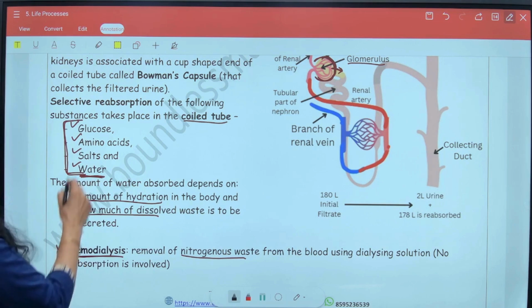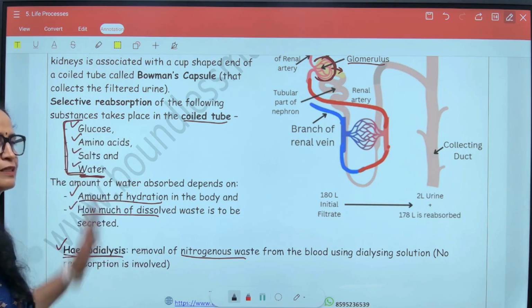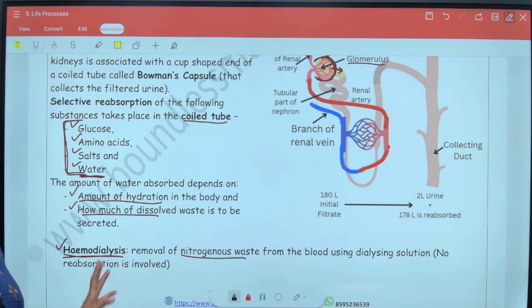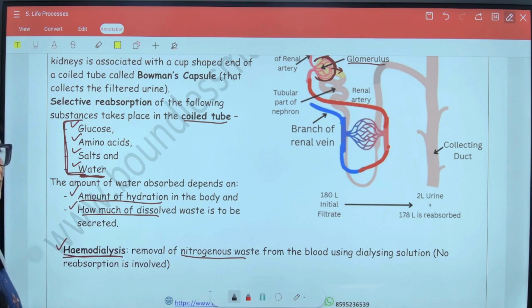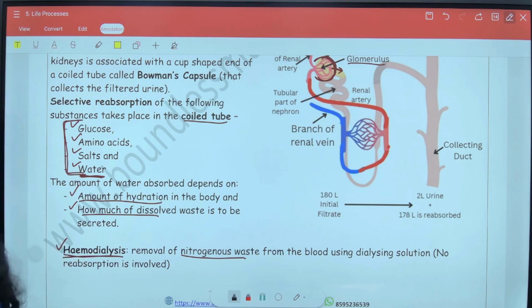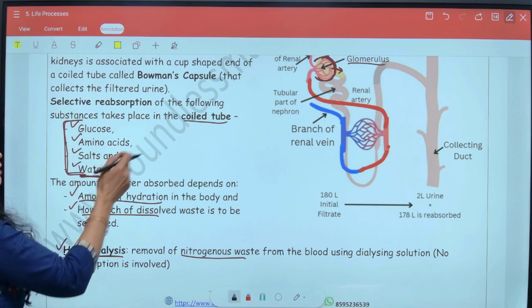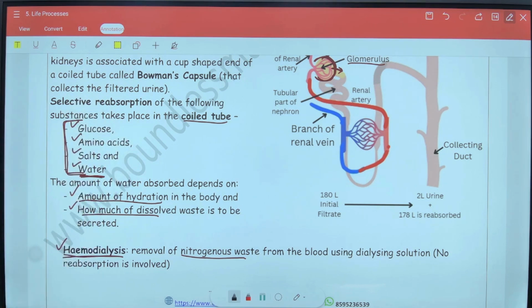So that means lots of glucose, amino acids and salts that are really needed by the body are also lost during hemodialysis. That's why people who undergo hemodialysis feel very weak immediately after hemodialysis for a few hours or maybe even 1 or 2 days, because the body loses a good amount of amino acids, salts and glucose which are actually needed by the body, right?